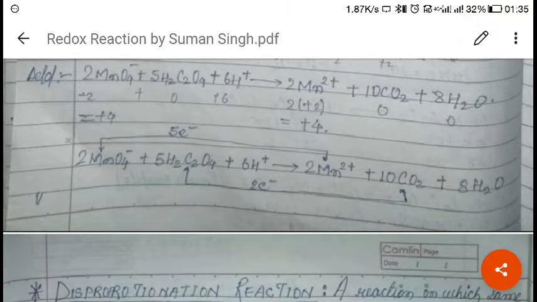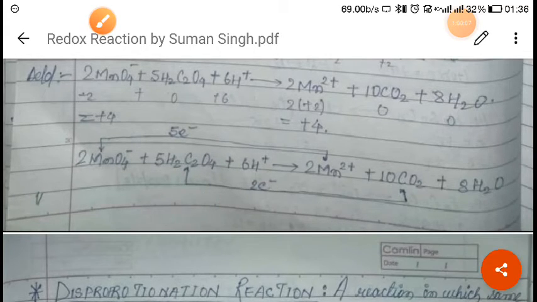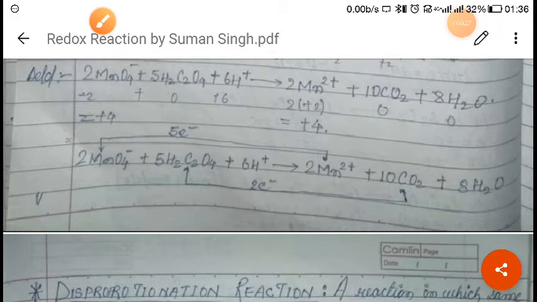Now again, this carbon was having a +4 oxidation state and it changed into +2. So as you can see, there is an exchange of 2 electrons here, right? First of all, we will balance the manganese. Manganese is 2 here, so we add 2 manganese. After that, carbon is 5 times 2, which is 10 carbon, so we add 10 carbon dioxide.